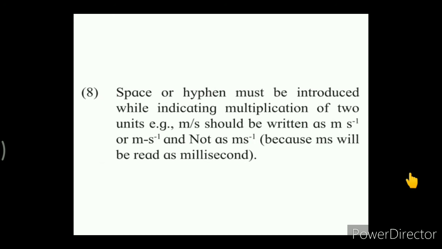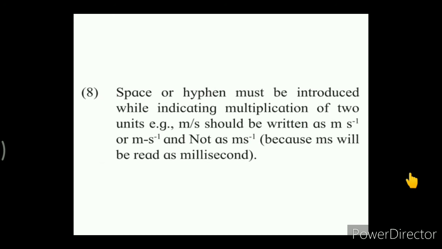Here we are expressing the unit in terms of the symbol, so write kg, space, meter, space, second raised to minus 1, or you can write kg hyphen meter hyphen second raised to minus 1. In this way, whenever units are multiplied, we have to introduce a space or hyphen in between.